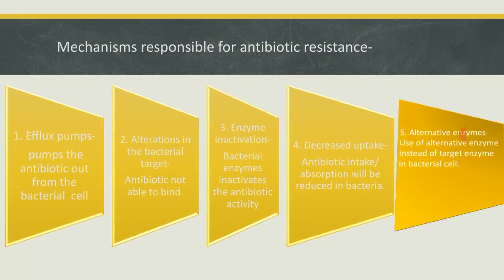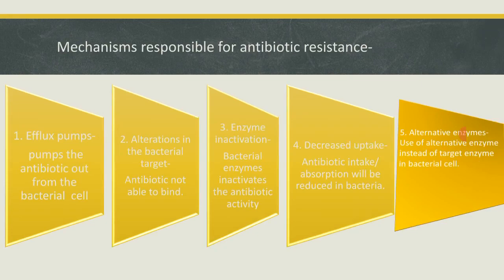Here are the names of those mechanisms, and we will see them one by one. First, there are efflux pumps, which means they pump the antibiotic out of themselves. They don't let the antibiotic enter into themselves.